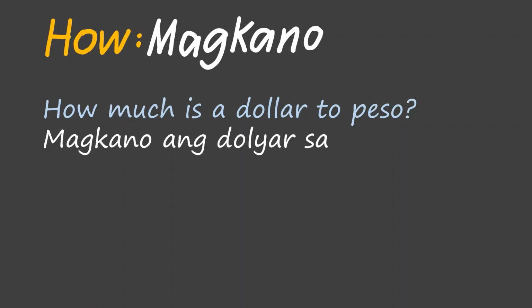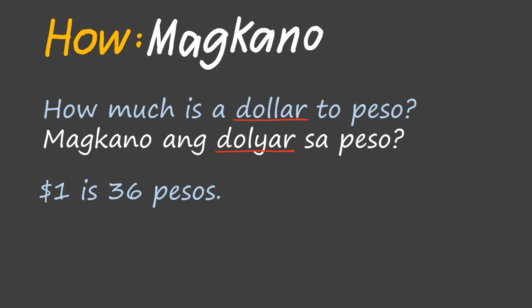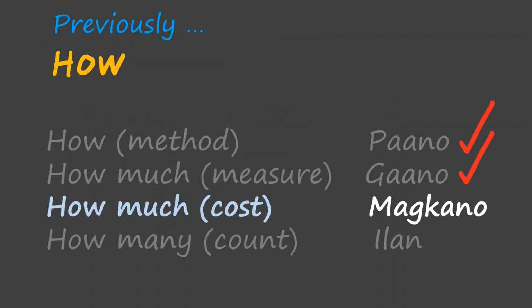Magkano ang dolyar sa peso? Dollar is dolyar. The answer is $1 is 36 pesos. 36 pesos ang $1. We have just learned how to ask how much is the cost of something or magkano. Let's give this a tick.